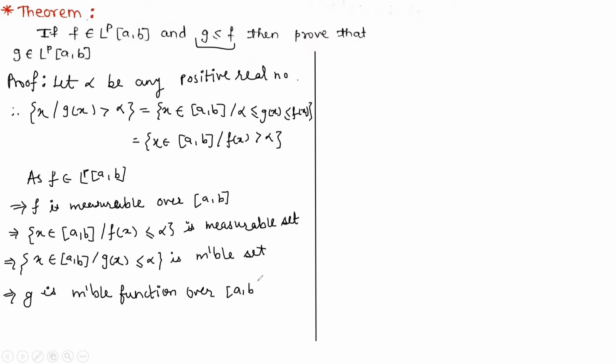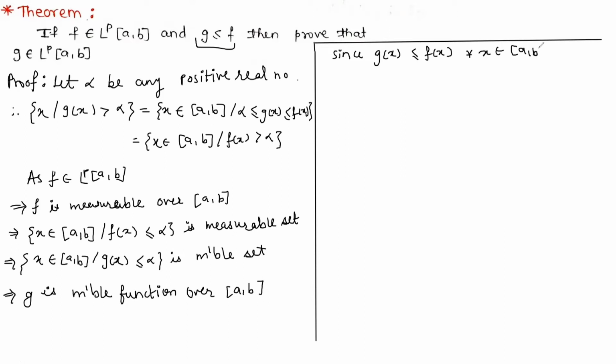Now again, since |g(x)| is less than or equal to the function |f(x)| for x belonging to [a, b], therefore by definition the integral from a to b of |g|^p dx is less than or equal to the integral from a to b of |f|^p dx, which is less than infinity, since f belongs to the LP space over [a, b].